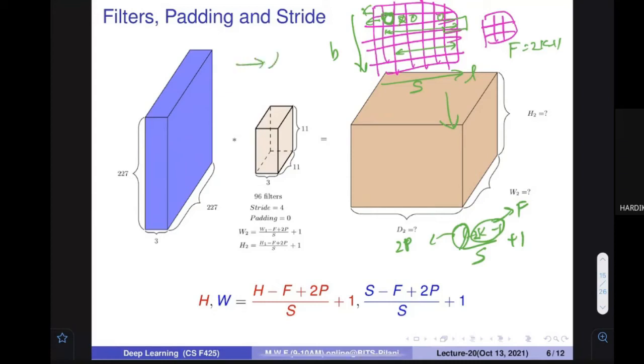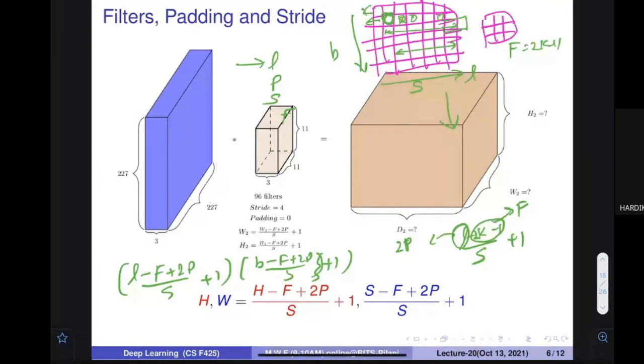If the value is L, the padding is P, the stride is S, and the filter size is F, then the value is going to be L minus F plus 2P, divided by S, plus 1. In the same way, the vertical dimension, horizontal was this, vertical also becomes B minus F plus 2P upon S plus 1, this size.